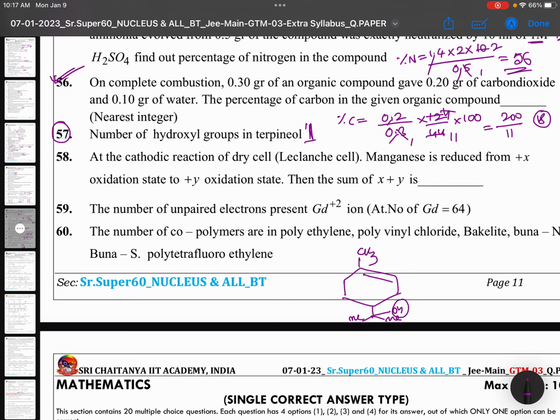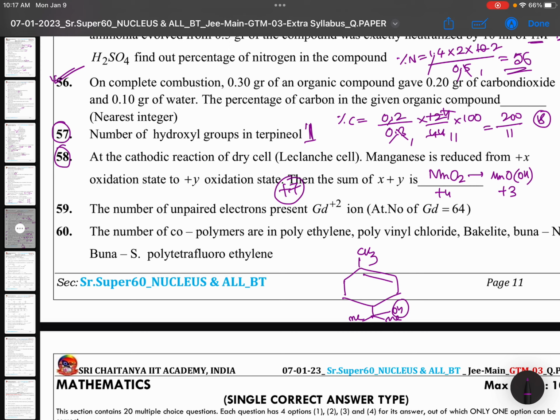At the cathodic reaction, manganese is reduced from plus X oxidation state to plus Y oxidation state. The sum of X plus Y is, okay, now here actually what happens is MnO2, if you remember, you can do it, can be converted to MnOOH, where the oxidation state of manganese changes from plus 4 to plus 3. So the sum asked is plus 4 plus 3, which is nothing but plus 7. Depends. If you are good, you can answer this.